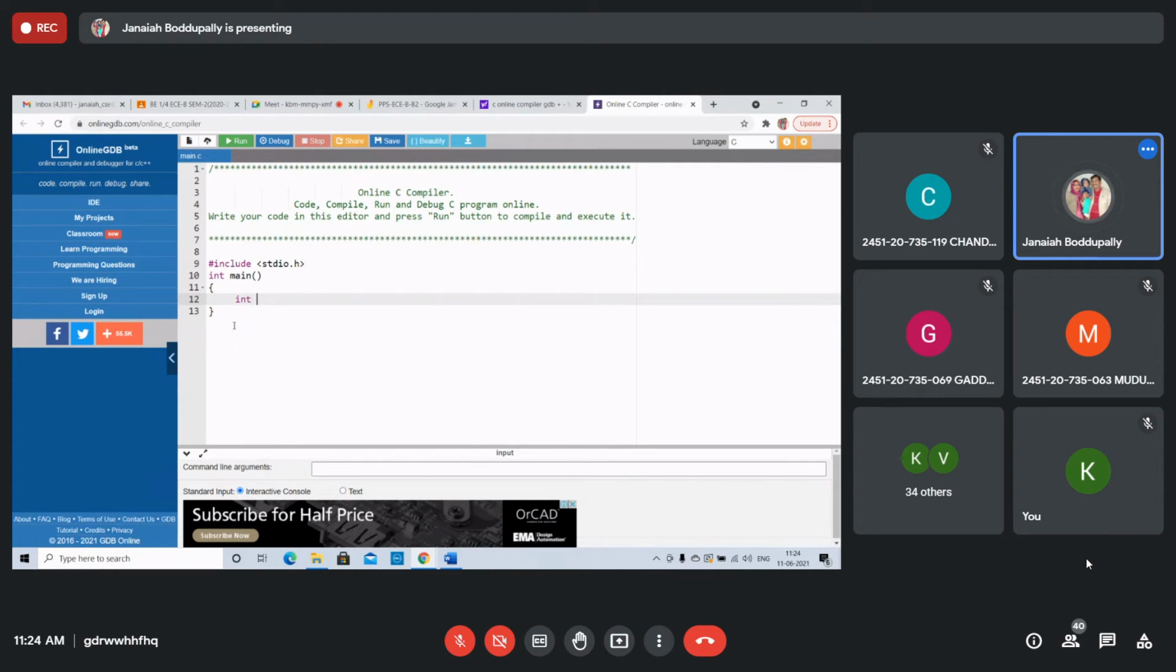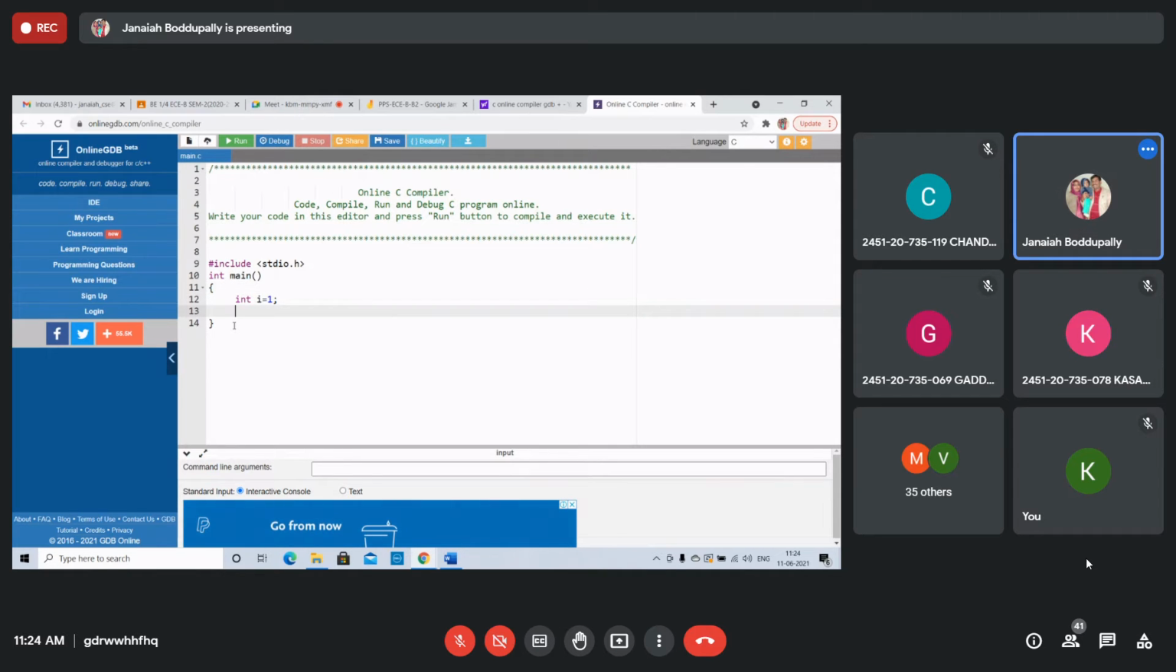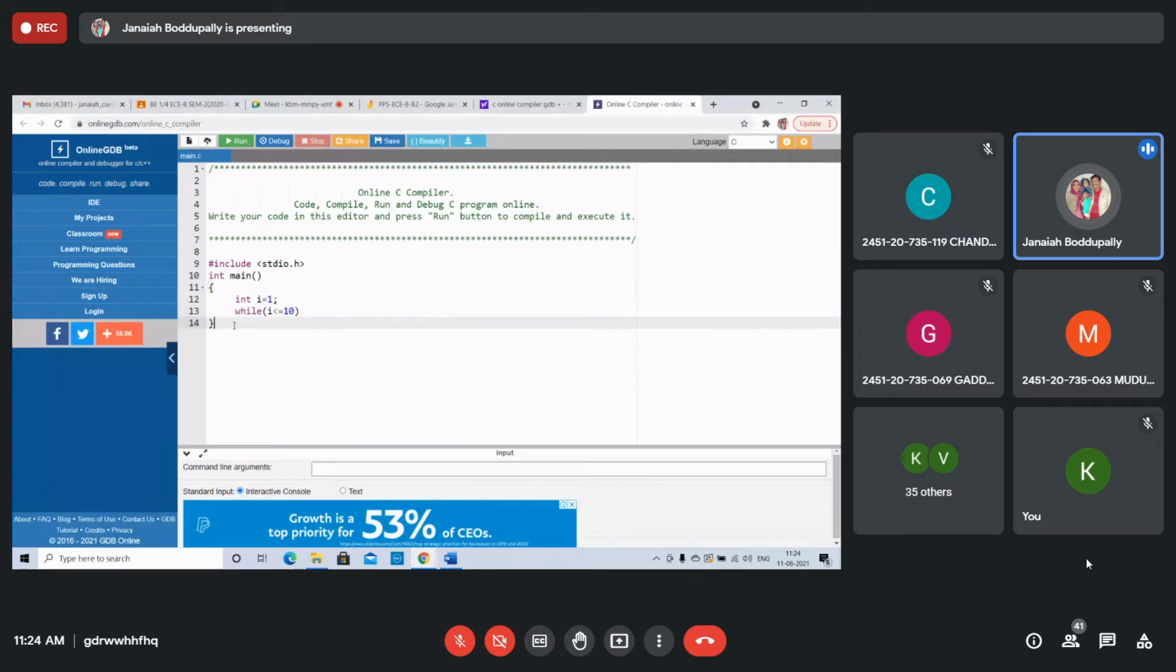Int i = 1. Variable I'm taking: int i equals 1. While, condition I'm taking: while i is less than or equal to 10. If i is less than or equal to 10, the loop is repeated.